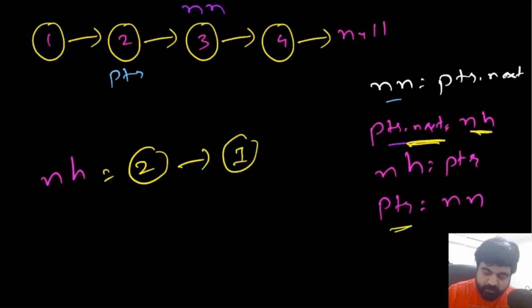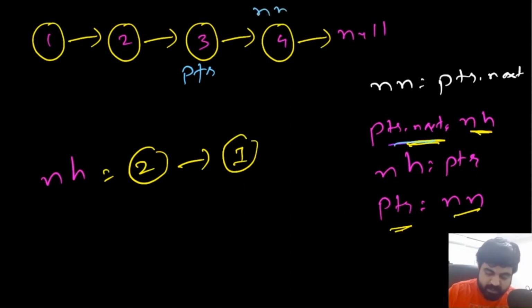And also now pointer moves to the next node. So next node is 3. So now pointer again moves to the next node. So pointer is here, next node is here. Again, if we repeat the same iteration, basically the next node is going to be pointer dot next. So this is going to be the next node.